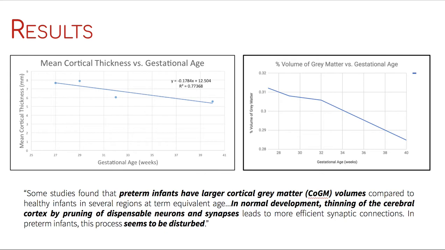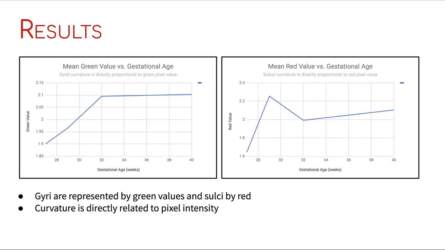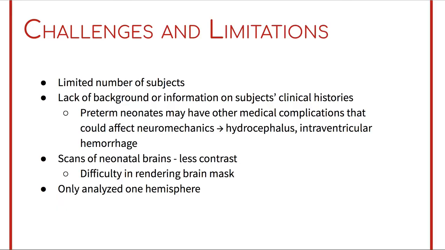We found a negative relationship between gestational age and both mean cortical thickness and percentage of gray matter. Positive relationships between green pixel value and gestational age, and between red pixel value and gestational age, are observed. This corresponds to increasing curvature with increasing gestational age.